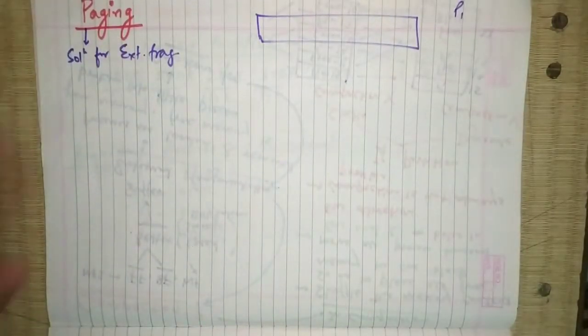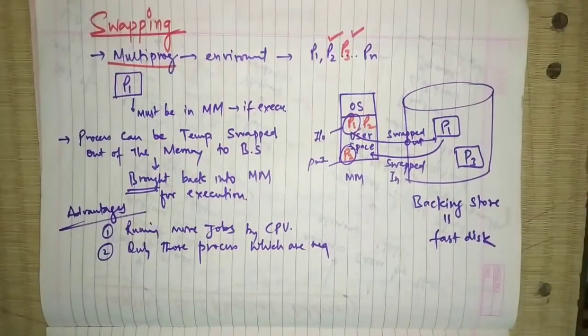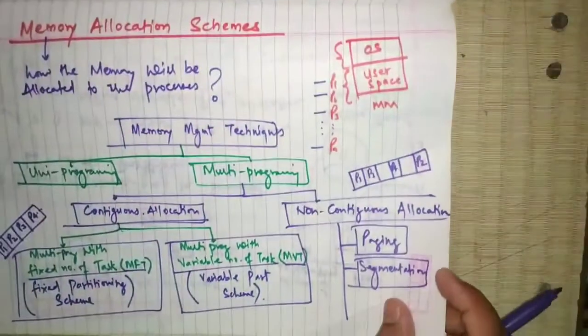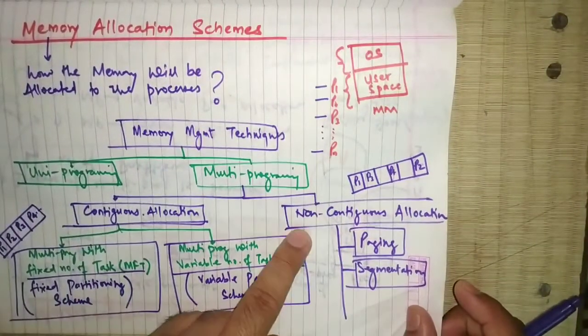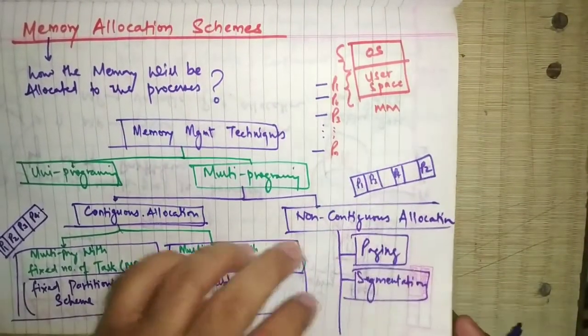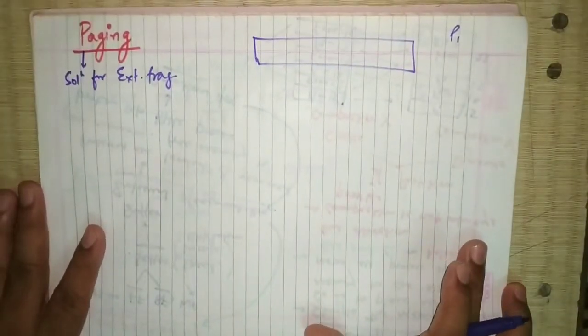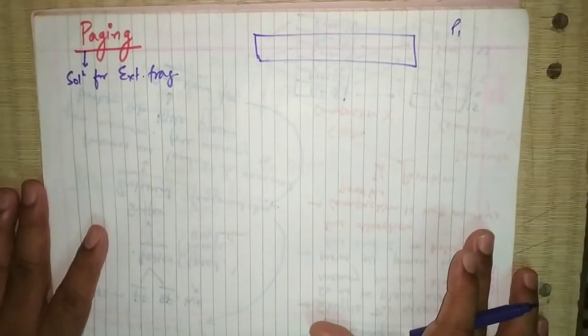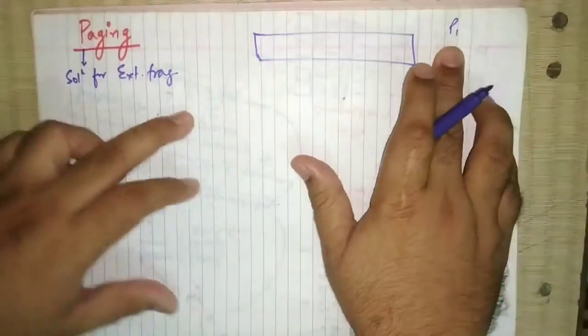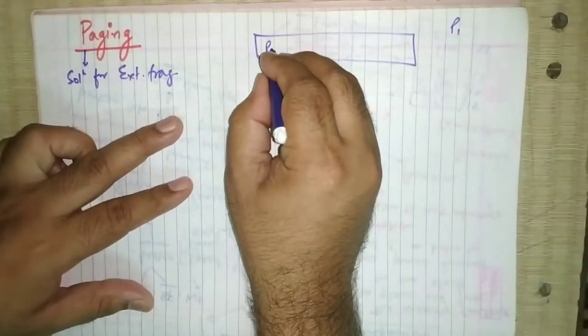If you remember, paging and segmentation come under the non-contiguous allocation. It means that we have to permit the processes to be placed in memory at non-contiguous locations. So process 1 comes, and we have placed process 1 over here.